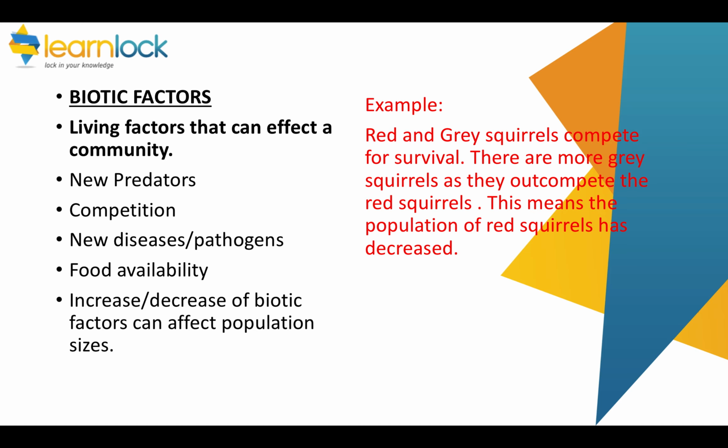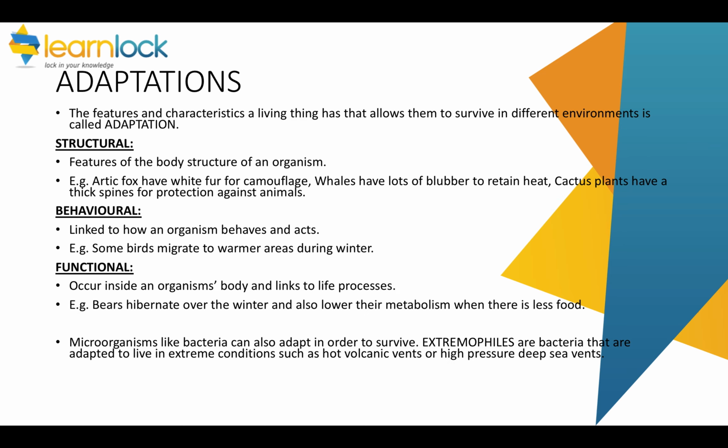A really common example is red and grey squirrels. Now, they both compete for survival, but there's more grey ones, and that's because they're better at competing than red squirrels. They're better at finding food, they're better at surviving. And that means the red population has gone down as a consequence. So that's an example of a biotic factor affecting things.